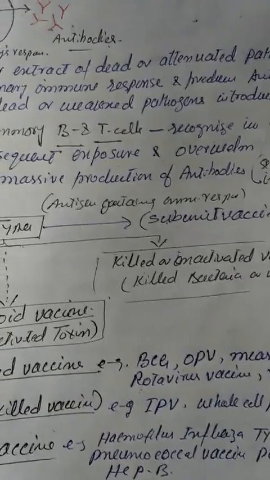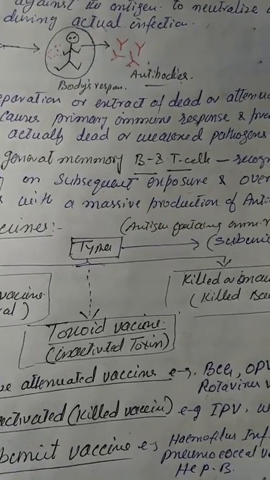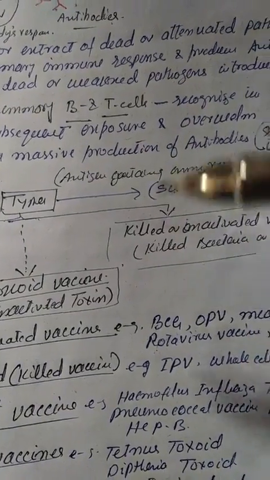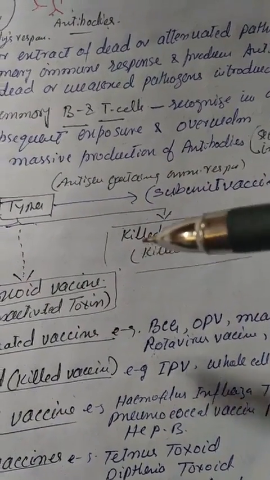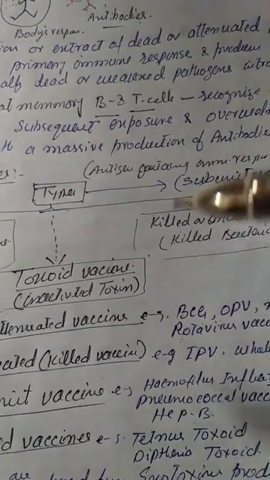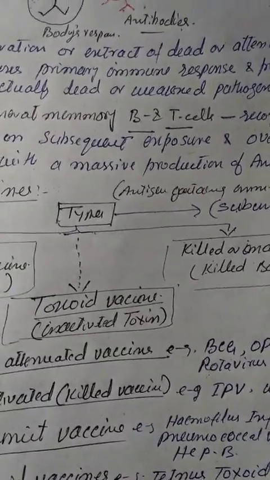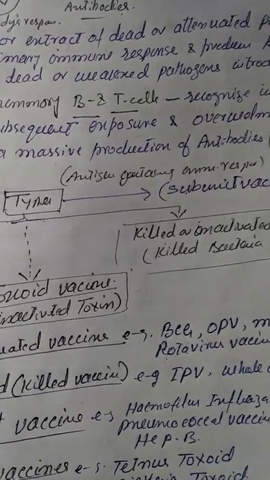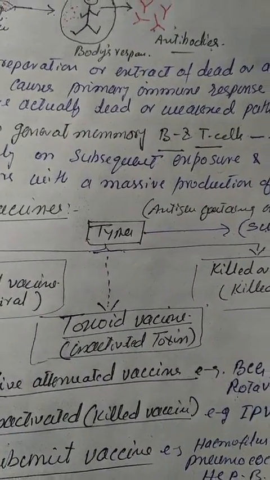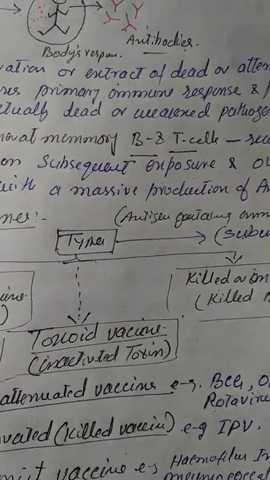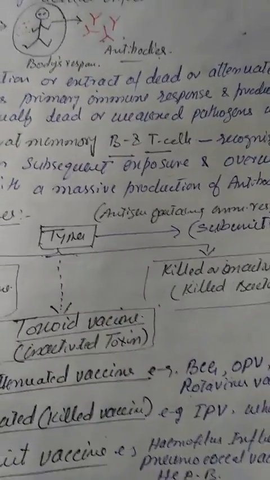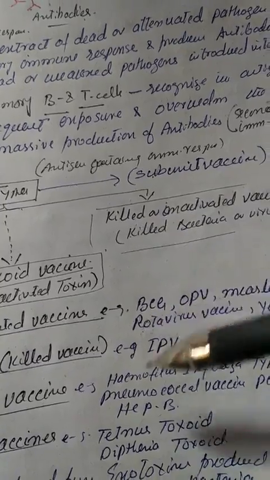Also, measles vaccine, rotavirus vaccine, and yellow fever vaccine are the examples of live attenuated vaccines. Now, the second type is the inactivated or killed vaccine. For example, IPV, inactivated poliovirus vaccine, and whole cell pertussis vaccine are the examples of inactivated or killed vaccine.